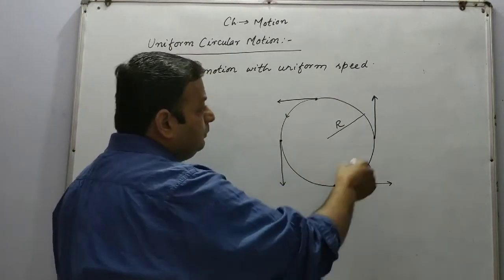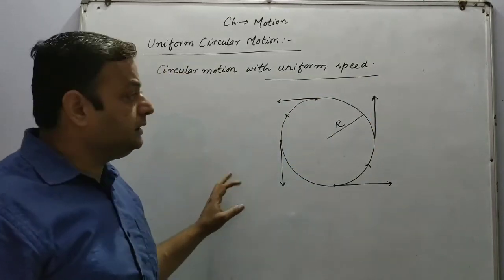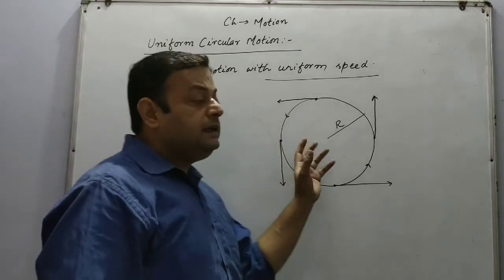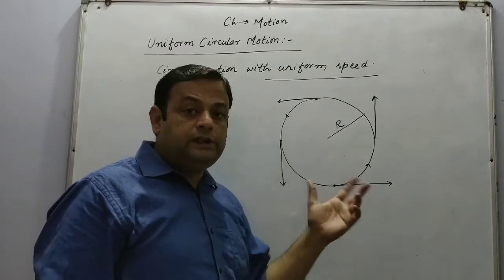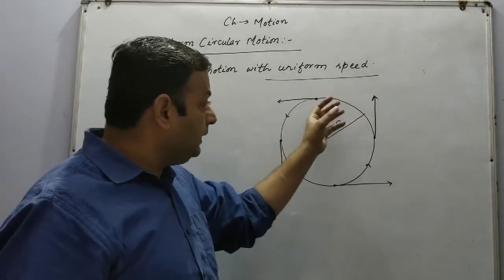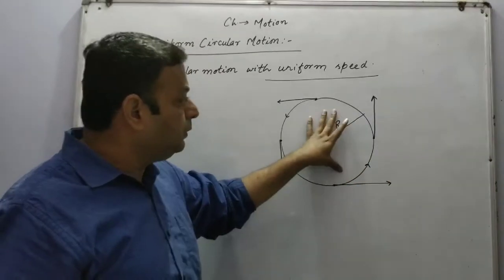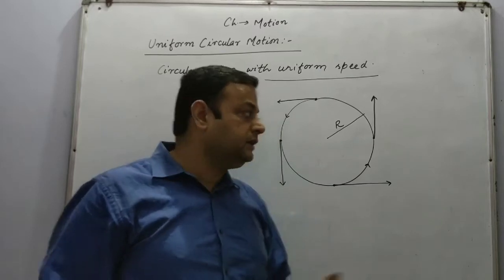Now in this type of motion, always remember the speed will remain constant. The speed is always uniform, but velocity is not constant. Velocity always keeps on changing, because at every point, we can take any point, the direction keeps on changing.